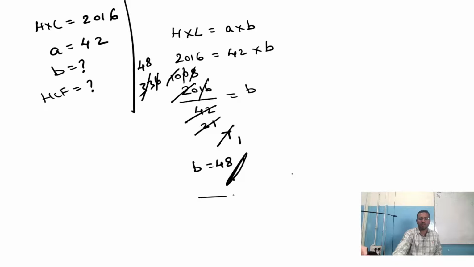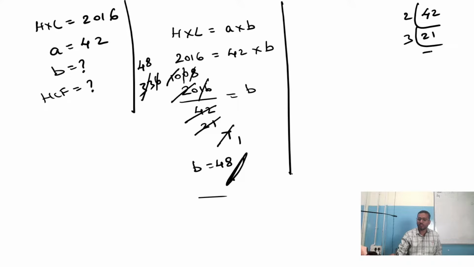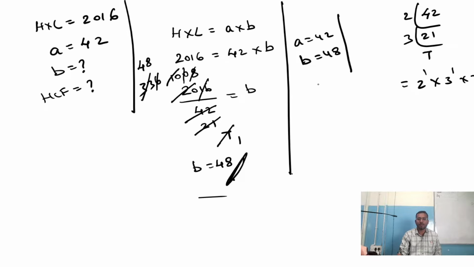So once we get the value of B, they are asking us to find the HCF, by using the prime factorization method. Let me first take the factors of 42. 2 2s are 4, 2 1s are 2, 3 7s are 21. The factors are 2 one time, 3 one time and 7 one time. Similarly, we have two numbers. The value of A is 42 and the value of B is 48.